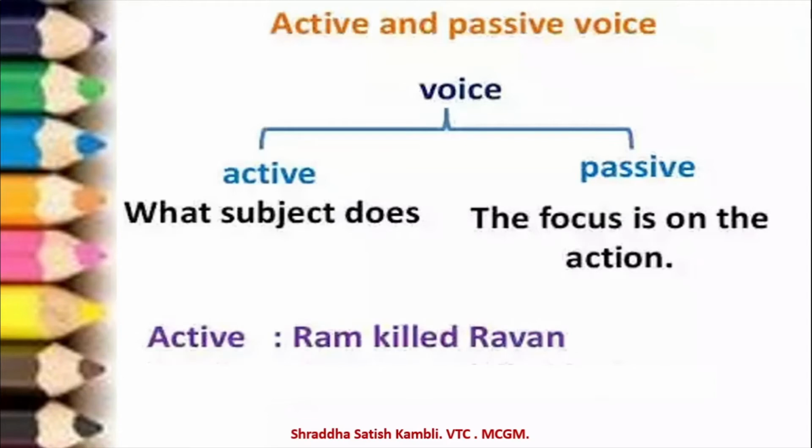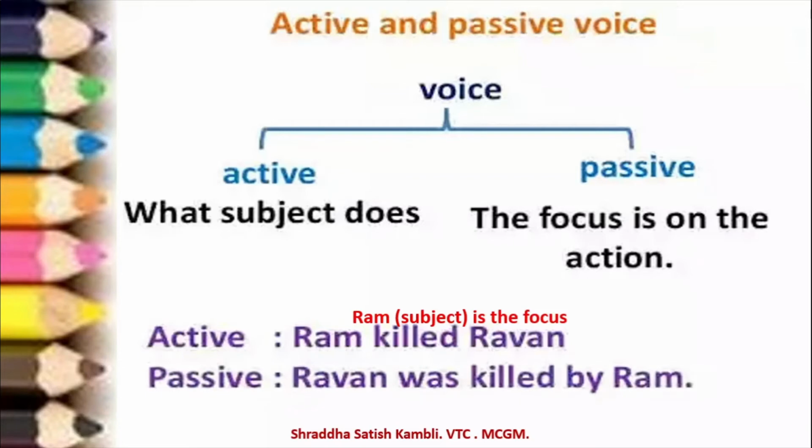Let us take an example for each of these. In active voice, you will say, Ram killed Ravan. Here the focus is on Ram, which is the subject of this sentence. This answers the question who? Ram killed Ravan. Whereas if you put the same sentence in passive voice, you will say Ravan was killed by Ram. Here the focus is on the action of killing.